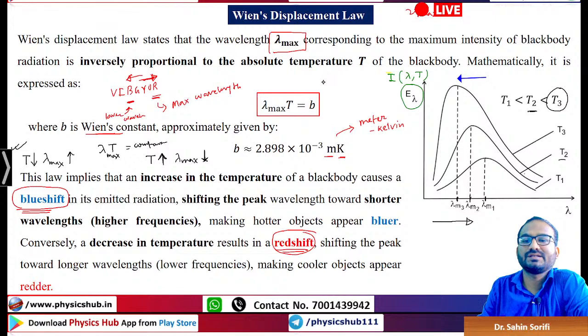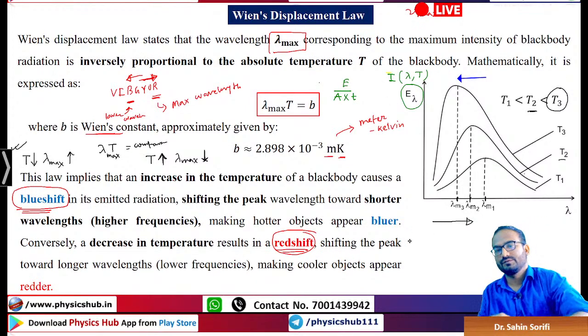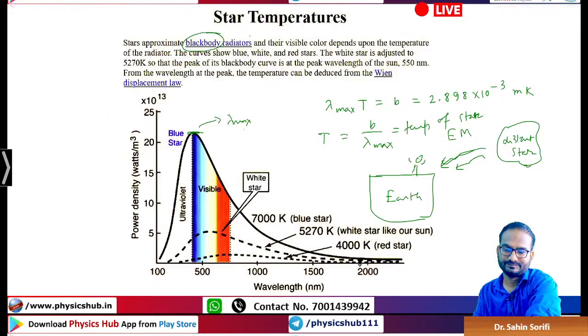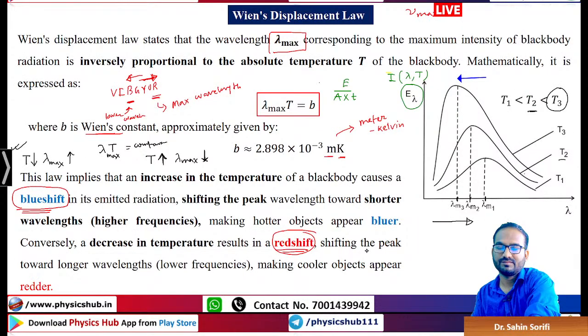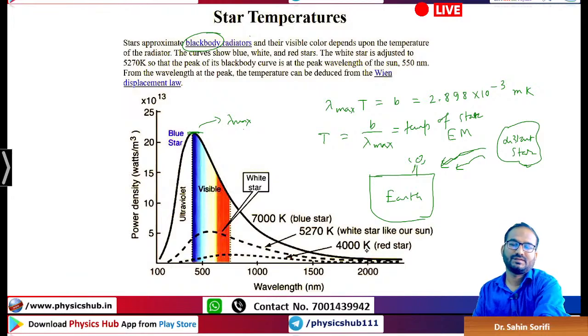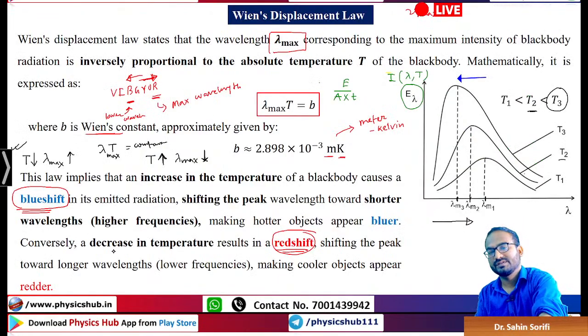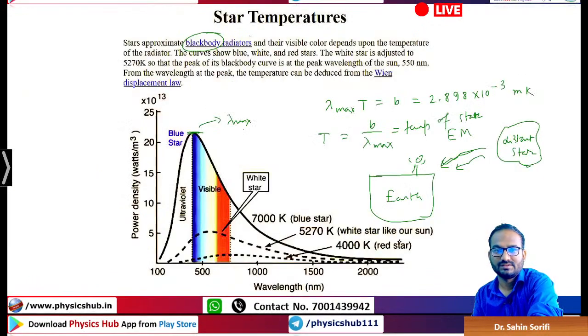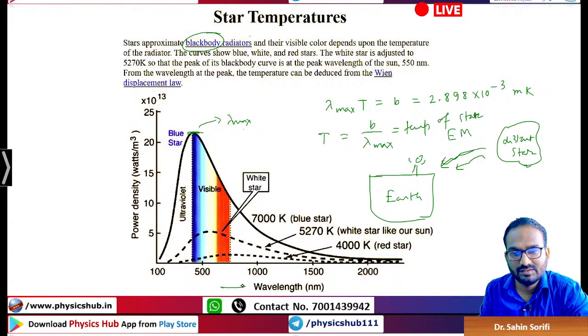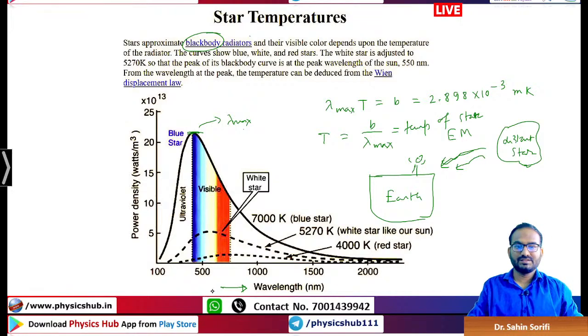What is intensity? Energy per unit area per unit time. This is what intensity is. So it is the same thing, don't worry about that. Just a little bit of multiplication factor is varied, otherwise the same thing. Sometimes we represent power density, sometimes intensity, so we have the liberty to do that. The main important thing is this x-axis, whether we are plotting wavelength or frequency, that needs to be checked.